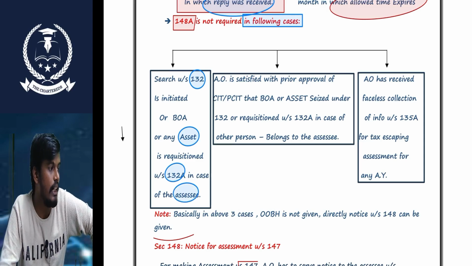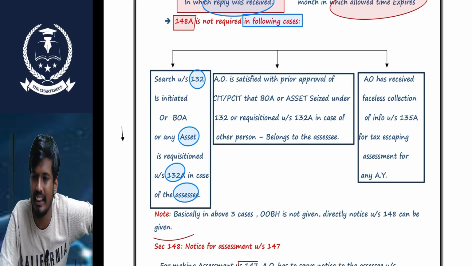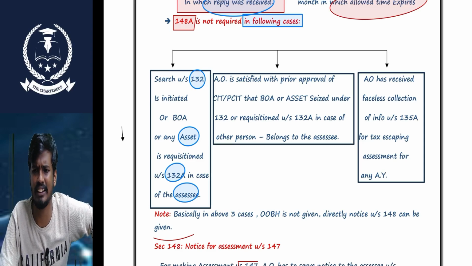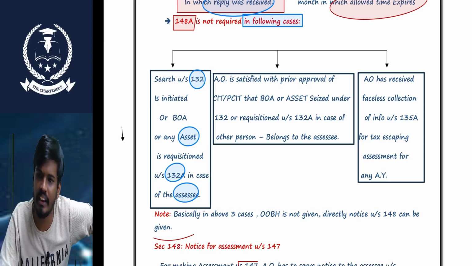Very simple, sir. If any search is initiated on the assessee, we are not required to follow the 148A procedures. We directly issue the notice under section 148 and directly do the assessment under section 147.